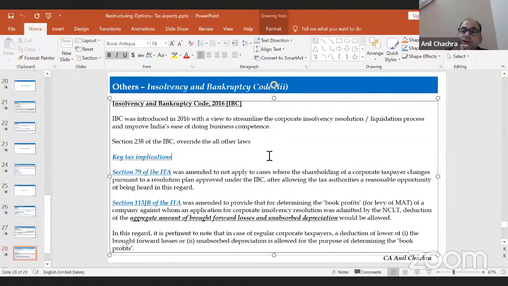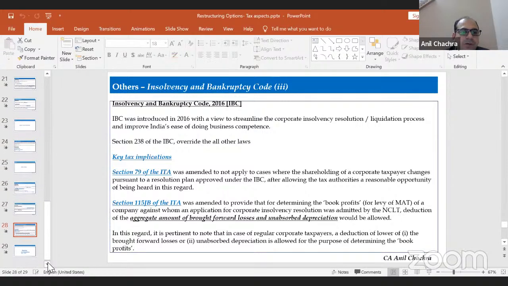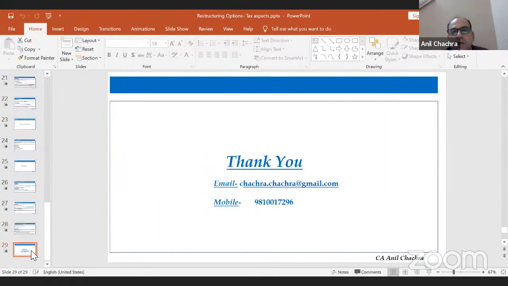Section 238 of the IBC overrides all other laws, which means it overrides the Income Tax Act as well. Due to that, Section 79 and various other amendments have been made. So as and when restructuring happens through the IBC, we can take care of Section 79 and the MAT provisions as well. From this slide, I can say that I have concluded my discussion. If there are any questions, I can take them up. Over to you, Komal.